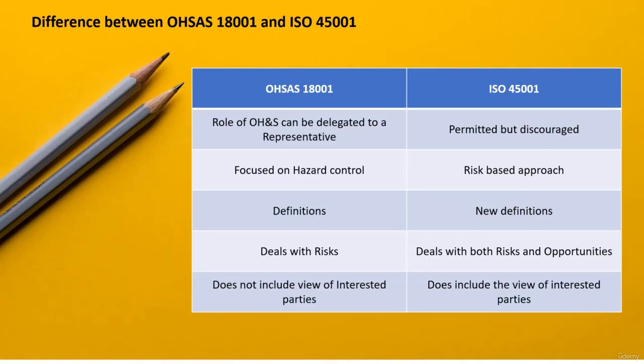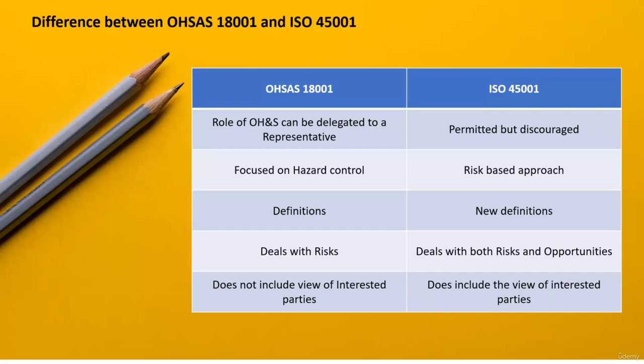The second difference is that OHSAS 18001 focuses on the control of hazard, while ISO 45001 focuses on a risk-based approach, which means, in simple terms, that in whichever areas are creating more risk and hazards, this 45001 standard approaches them in a very stringent way.